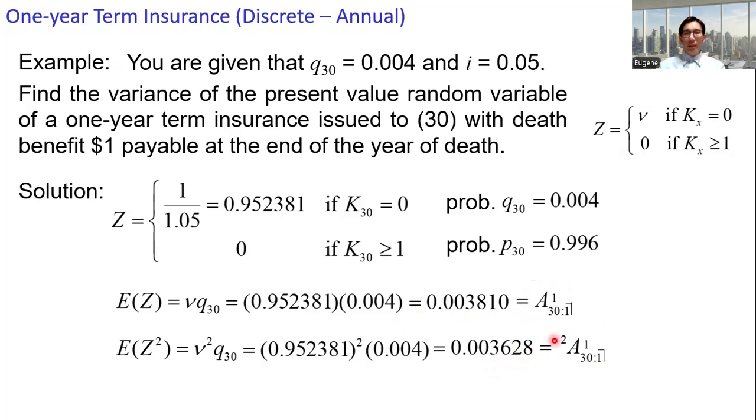And then we have the actuarial notation. Make sure you are familiar with the notations. A discrete insurance, benefit of 1 payable at the end of the year of death. The policy is issued to an individual at age 30. This is a 1-year term insurance. The death benefit is only issued if the individual dies within the 1-year period. The variance is 0.0036.